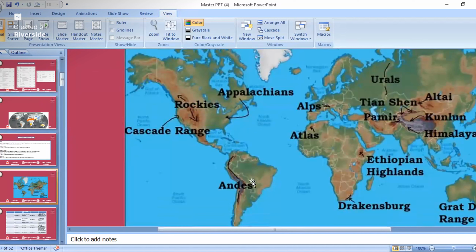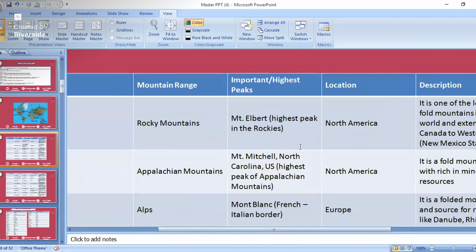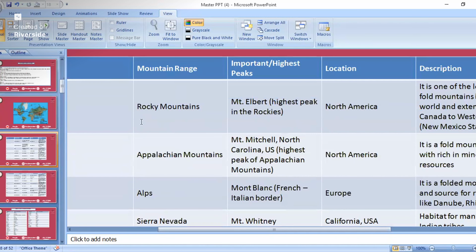Okay, so are you all clear with grassland, desert, and mountains of the world? Yes, sir. Are you all clear? Okay, that we had seen on a map area. So now we'll see in theory types.